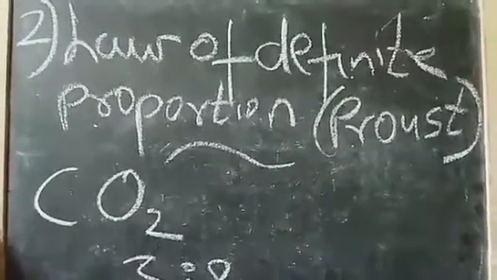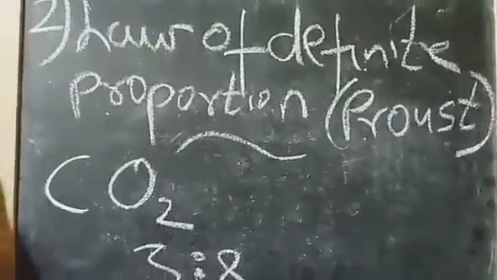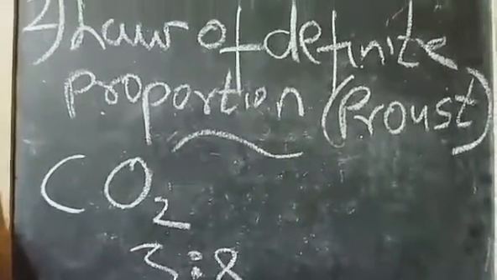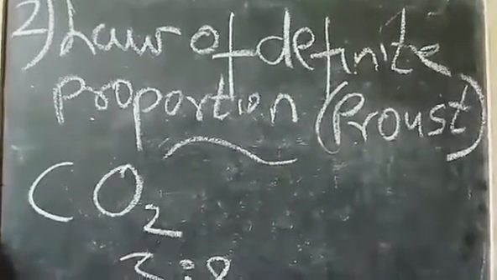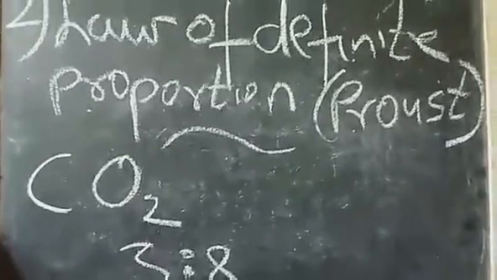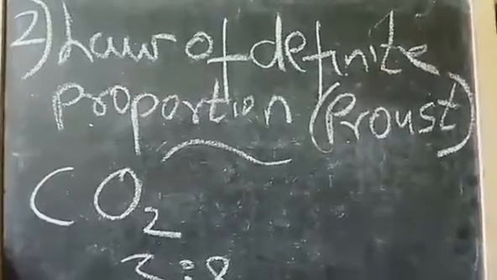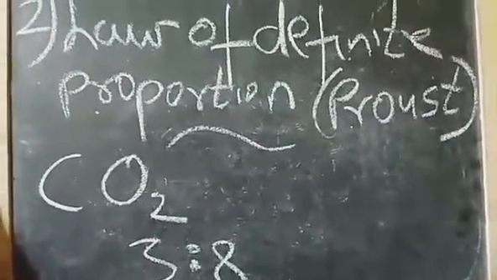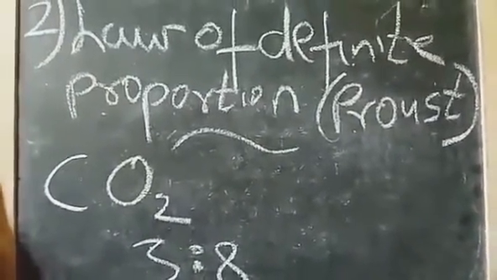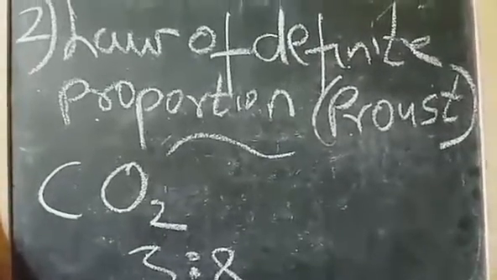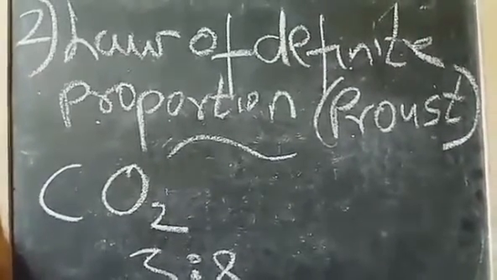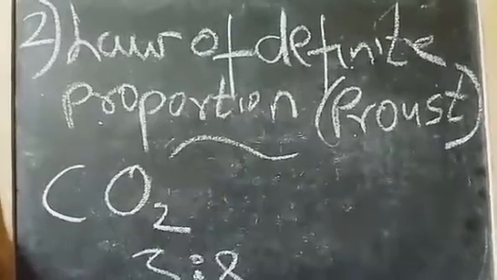Thus, the ratio of C to O2 in carbon dioxide, irrespective of its source, is always 3:8, because the atomic mass of carbon over here is 12 and that of oxygen is 32. So, 12:32 will finally give you 3:8. This ratio is maintained irrespective of the source, that is, let carbon dioxide be natural or let it be synthetic.